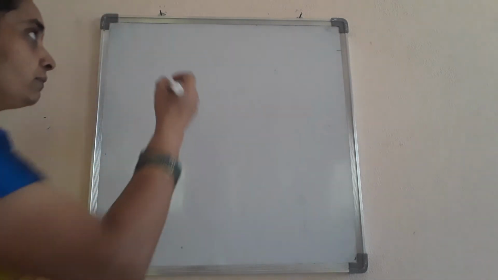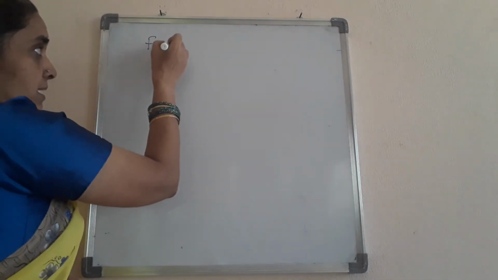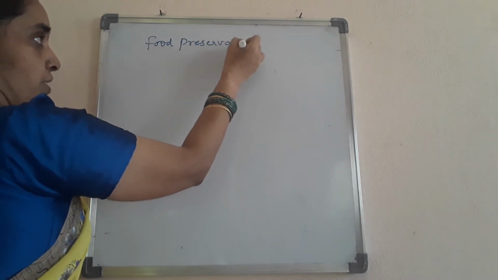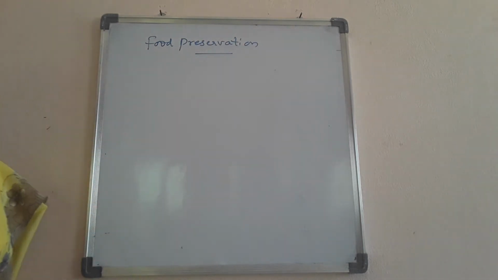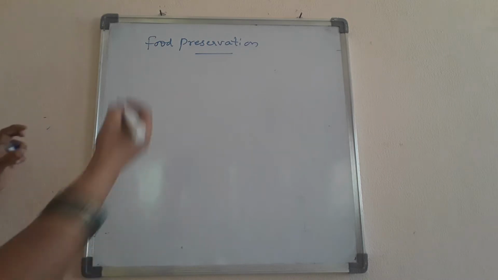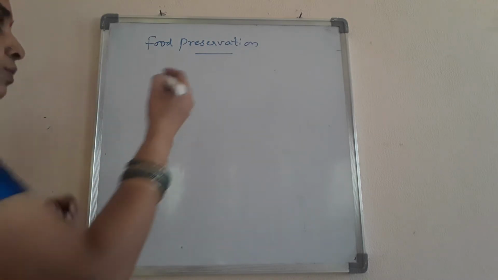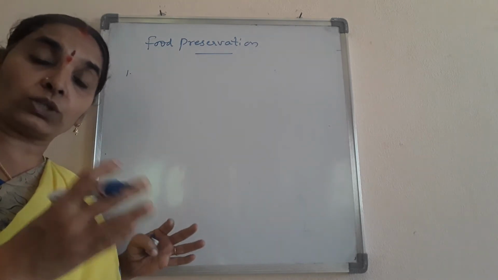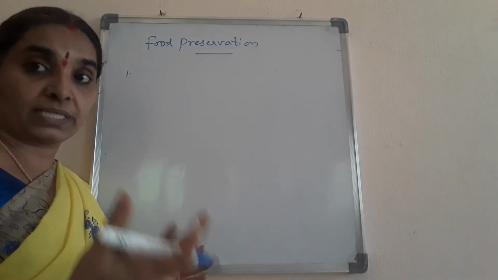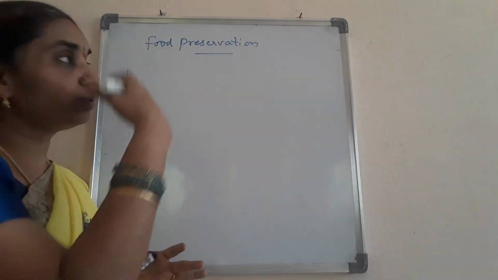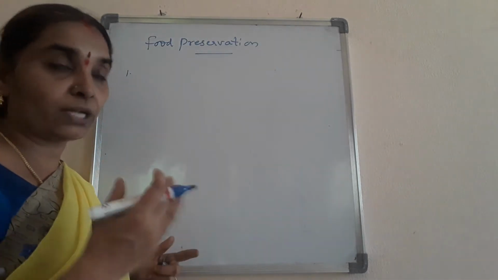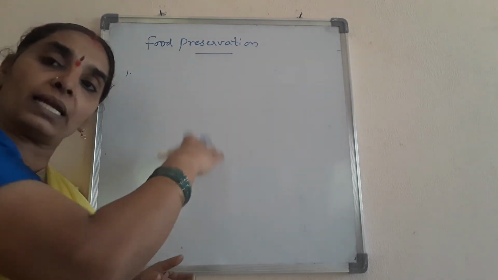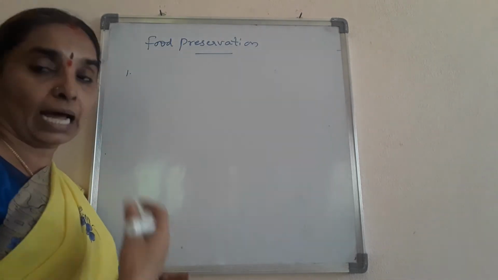Okay children, now we see about food preservation. Food preservation mainly involves the following steps, children. First we'll know what the different steps for food preservation are, and later we'll move to why we preserve the food, because you already know this topic. So I am dealing with that topic, and later we'll go to the unknown topic.